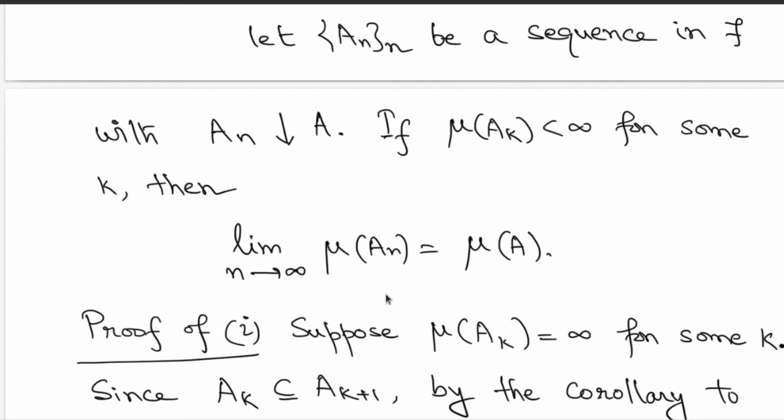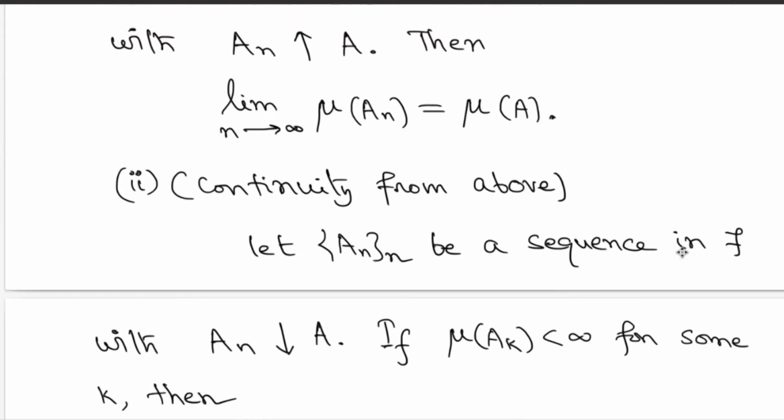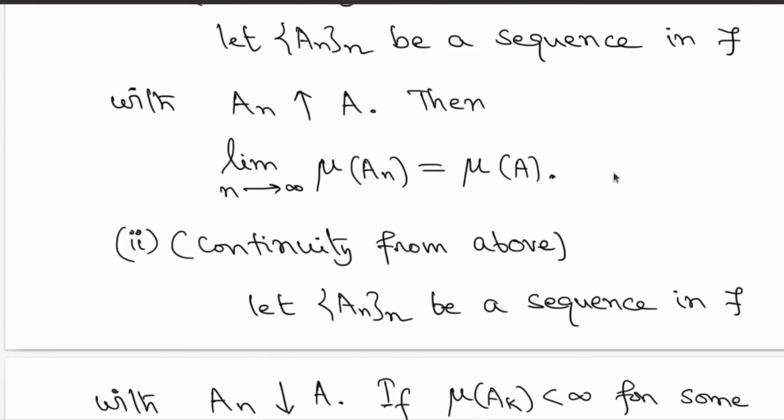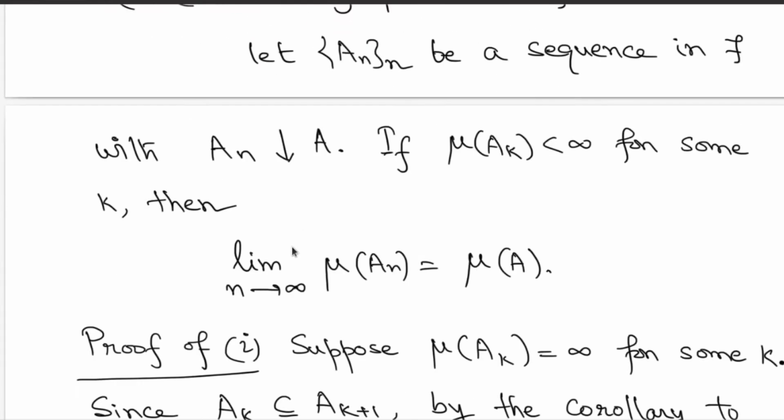Just to quickly clarify, in the statement it's written in terms of a limit, in the second part and also in the first part, but I have mentioned that this is an increasing limit in the first part, and in the second part the measures decrease. Why is that?